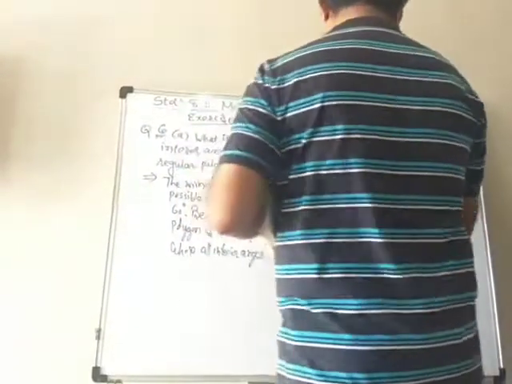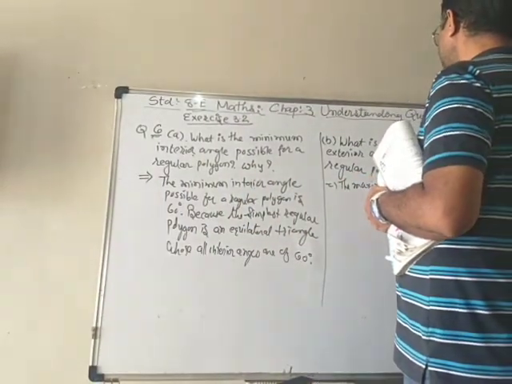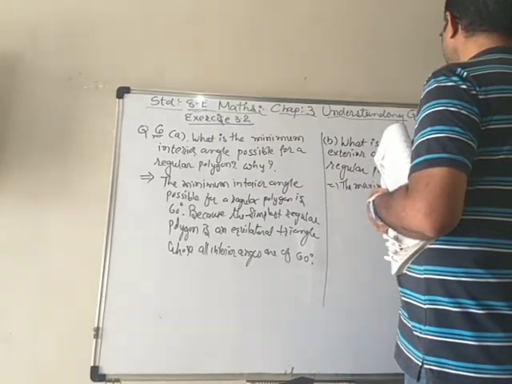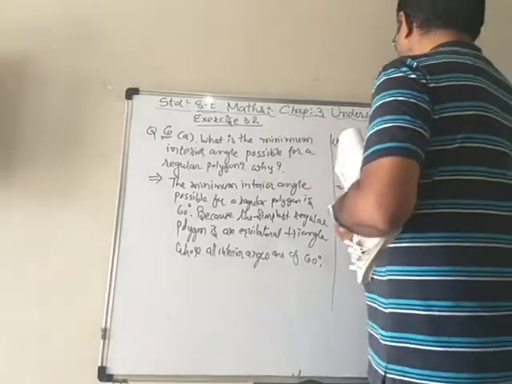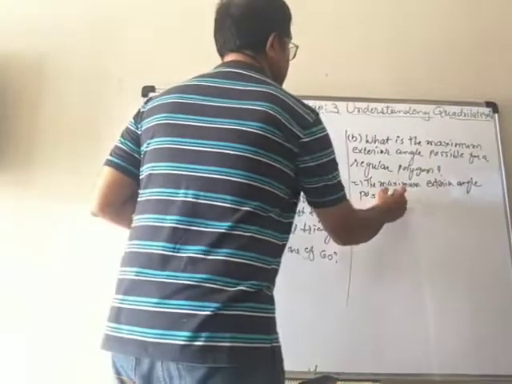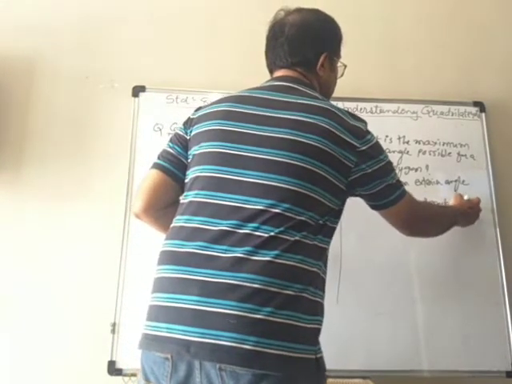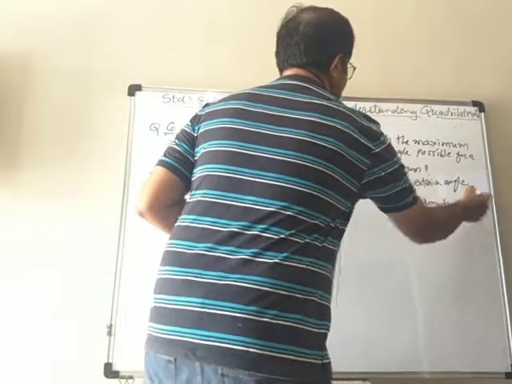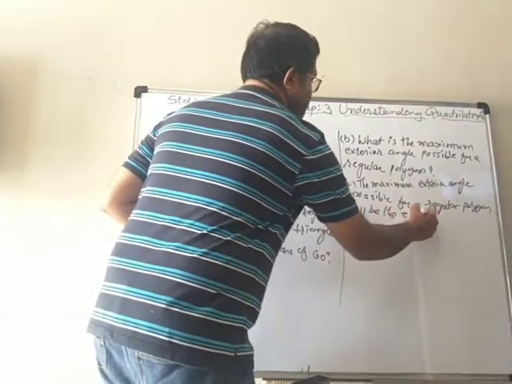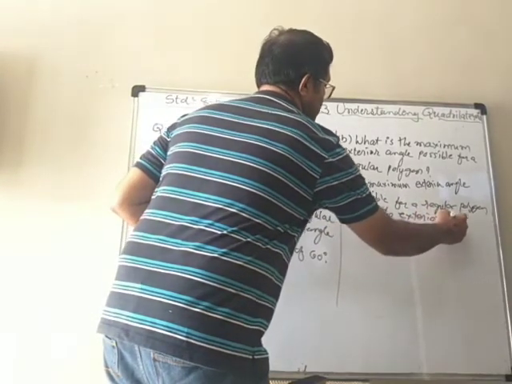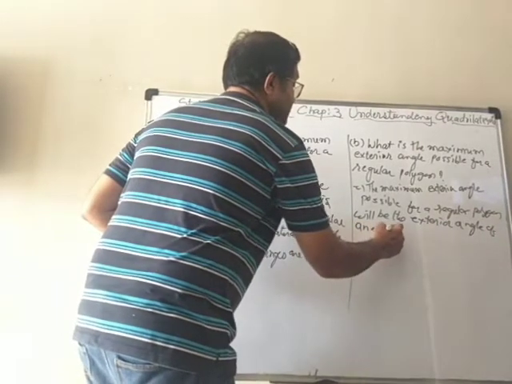So we can write down the maximum exterior angle possible for a regular polygon will be the exterior angle of an equilateral triangle.